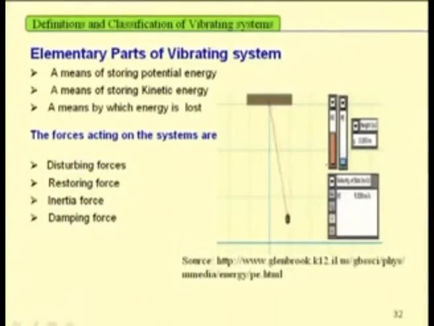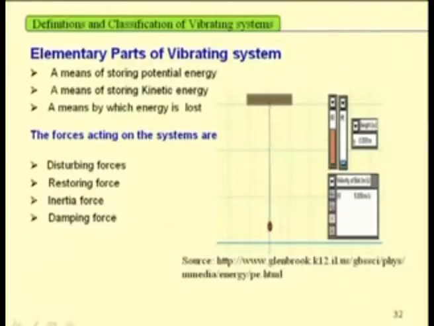Given an initial disturbance, it moves. When it is at the topmost position, its velocity is 0, so kinetic energy is 0. All the kinetic energy is converted to potential energy, as now it is coming back to this original position due to restoring force. This restoring force is coming due to gravity. So, the potential energy decreases and it converts to kinetic energy. One can see this increase and decrease of kinetic energy, but the total energy of the system is constant.